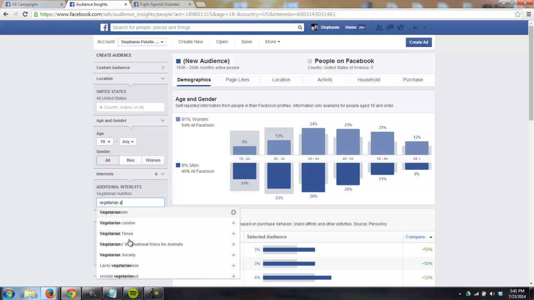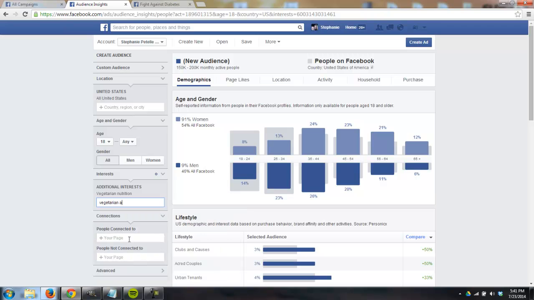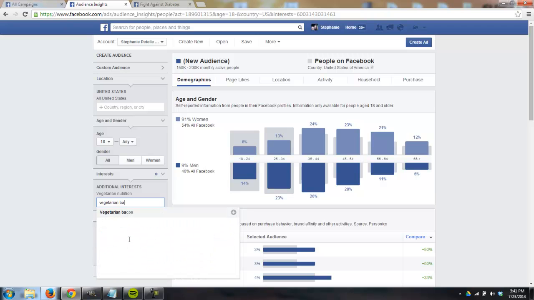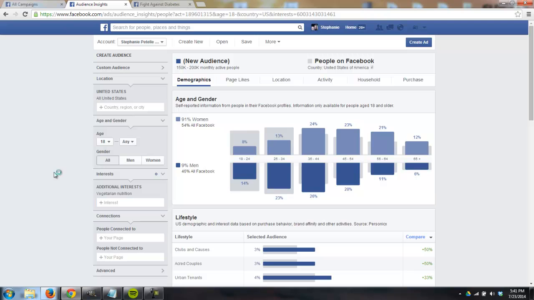Put vegetarian A, see what comes up. Vegetarian B, see what comes up. Vegetarian AB. Different things might come up different ways. Vegetarian bacon. So that type of stuff, you can find all these different types of interests that way very easily with just the suggestions.